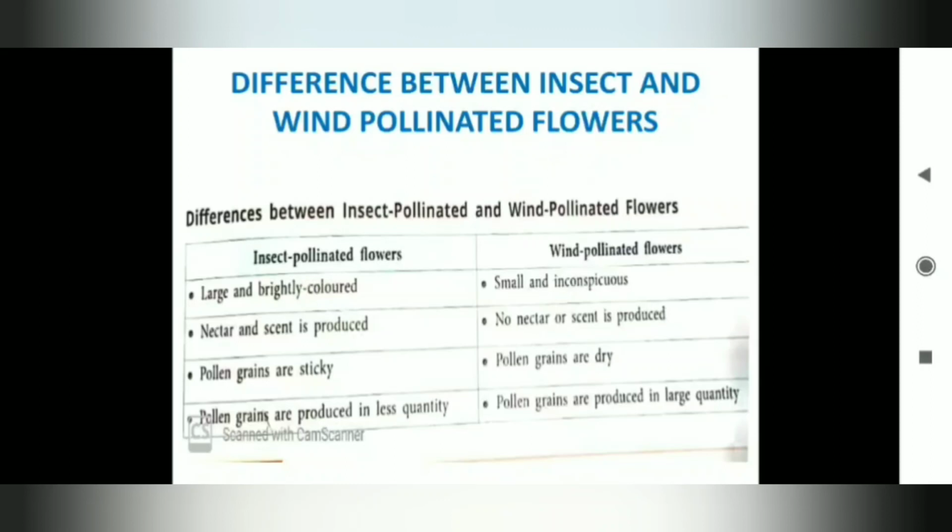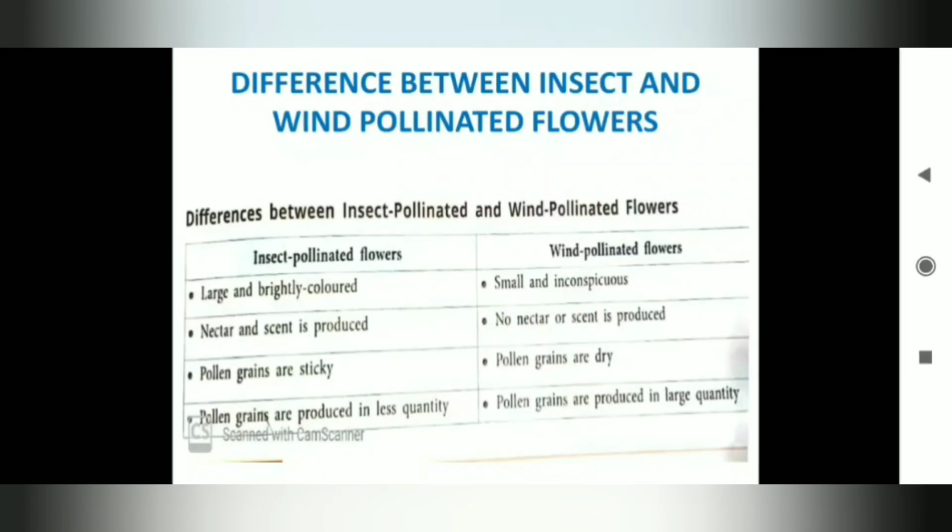Difference between insect and wind pollination. Insect pollinated flowers are very brightly and beautifully colored, whereas wind pollinated flowers are never so bright. In insect pollinated flowers, nectar and scent are present, and only then will the insect sit on the flower, whereas in wind pollinated flowers there is no scent, no nectar. So that is why they are not pollinated by animals. What happens? The wind carries the pollen and then they get pollinated.